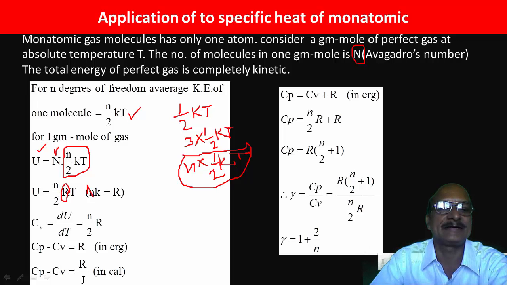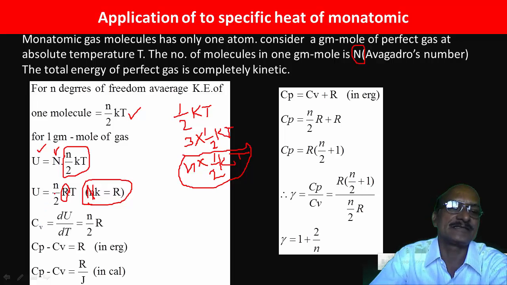Capital N into k represents the universal gas constant R. Therefore, we write the above equation as U equal to n by 2 times N k, and N k represents the universal gas constant R. Therefore, we write this as n by 2 RT.